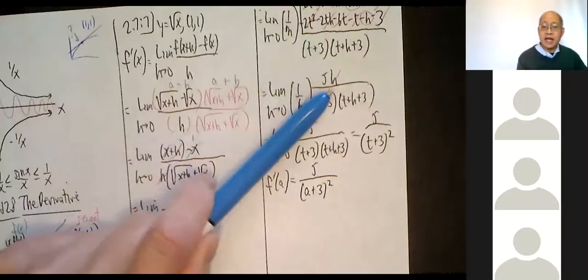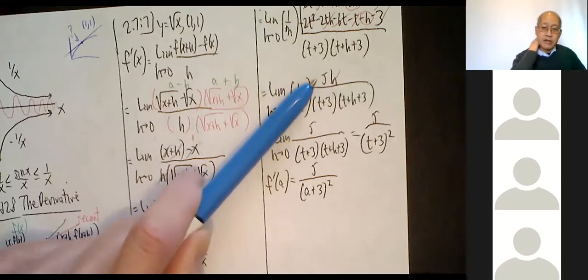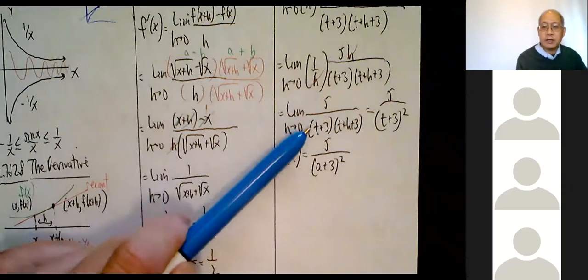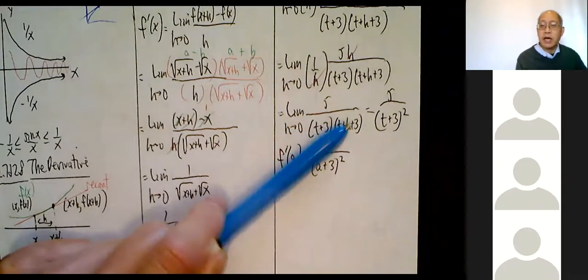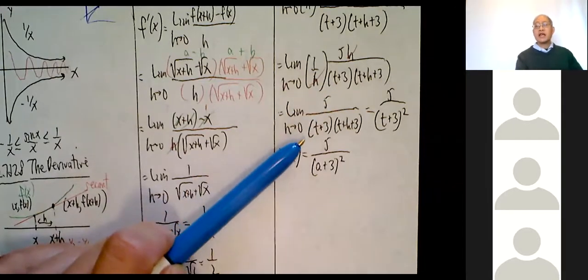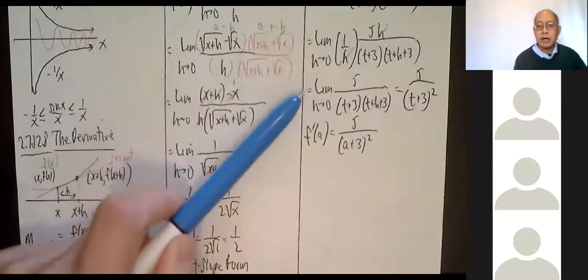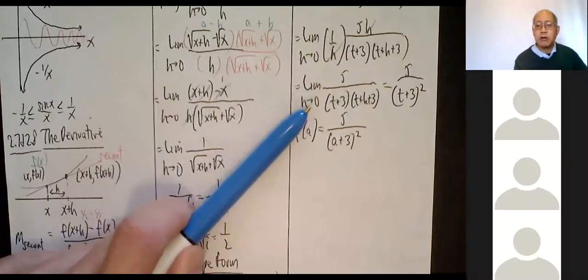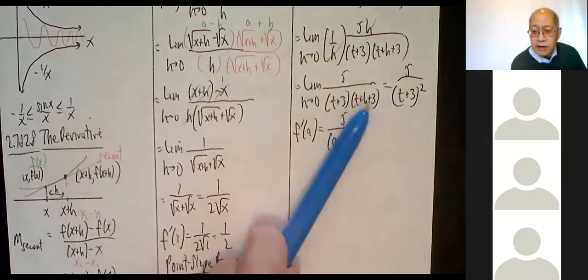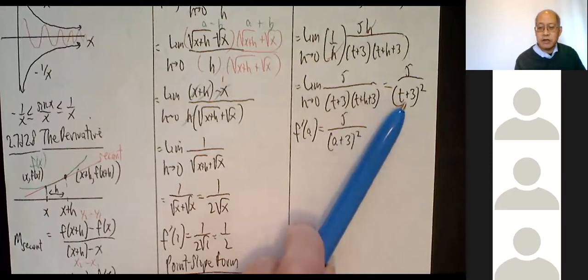And now, yes, that h gets to cancel that h. So finally, I was able to cancel that h out. The only thing I have on top is a 5. Limit as h approaches 0 of 5 over t plus 3 times t plus h plus 3. Again, don't multiply out the denominator. You usually don't want to. Notice I keep writing limit h approaches 0. You have to keep writing it. Now I can plug in 0 for which variable? For h. So put a 0 right there, and it's t plus 3 times another t plus 3, which is t plus 3 squared.